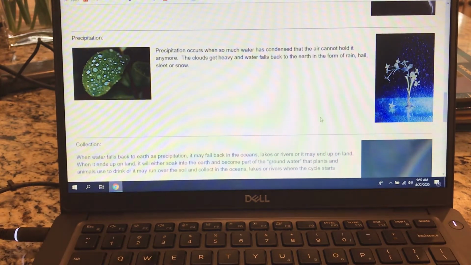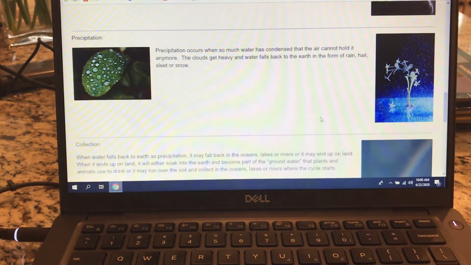The clouds get heavy and the water falls back to the earth in the form of rain, hail, sleet, or snow. So we know that gravity pulls things towards the earth, and this is what happens with the water cycle. So the clouds get so saturated with liquid water that it starts to fall back to earth because of gravity. And depending on the temperature outside, it's going to either be rain, hail. Hail is mainly with thunderstorms, by the way.